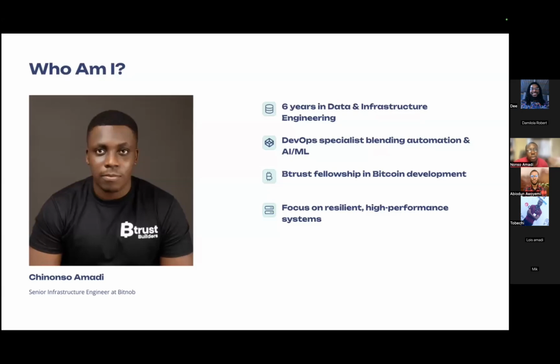I'm a fellow at Bitrust, where you get trained on how to build applications on the Bitcoin network. I'm currently a facilitator there, leading the current cohort. My passion is focused on building resilient and high-performance systems.